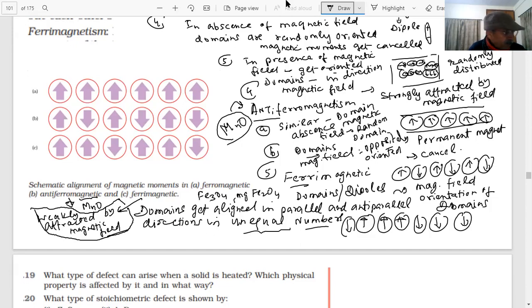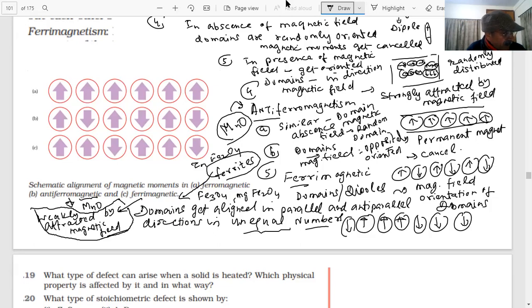MgFe2O4. They are called ferrites. Ferrimagnetic substances. Examples are important. They have been asked too. One more compound, ZnFe2O4. These are ferrites. They are called ferrites.